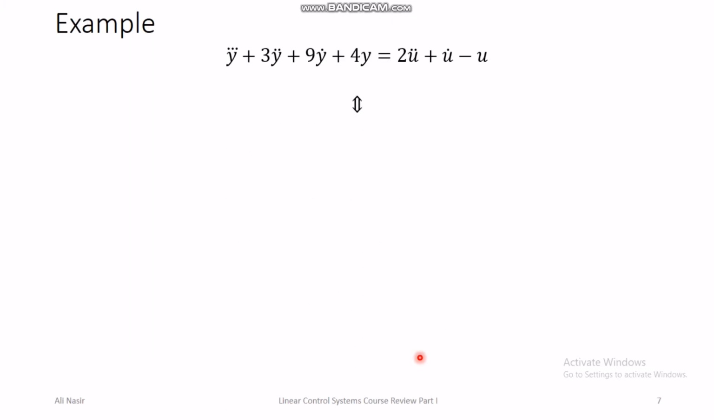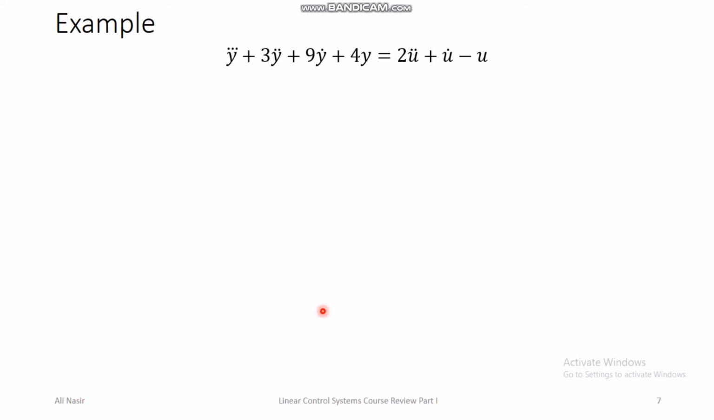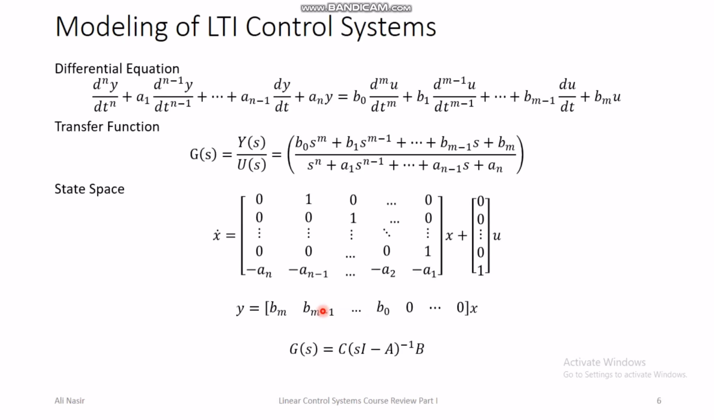Then we looked at an example where we have a system, and we convert it from differential equation to state space. We can convert differential equation to transfer function and transfer function to state space. We can convert it back as well, but if the state space is not given in this form, then we have to use matrix multiplication. If the state space of the system is not given in controllable canonical form, then in order to find the transfer function from the state space, you have to use this formula.